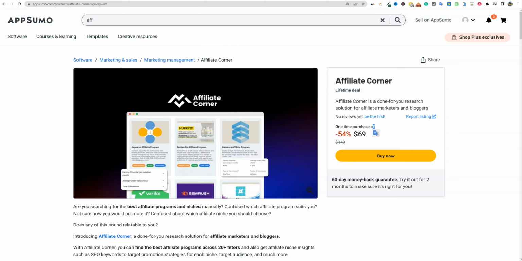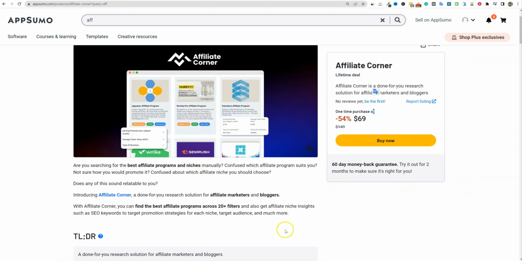Now, this is a highly sustainable product as well. I can tell you right now that this isn't like an AI content generation tool that could be obsolete tomorrow because of tools like ChatGPT. This is a tool that is going to be around for a really long time, and their overhead costs are virtually zero because they're basically just doing a ton of research for you and then giving that to you. So this is a brilliant product, creation that they created for you. So we're going to go check that out.